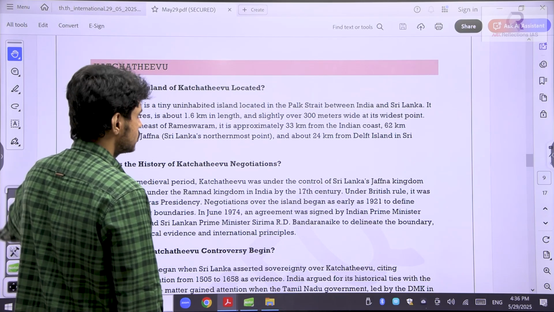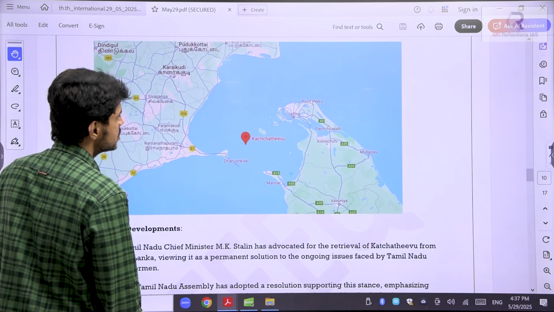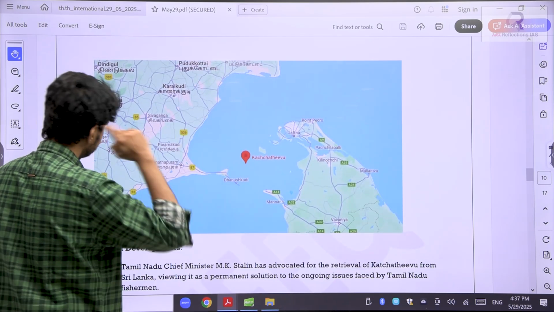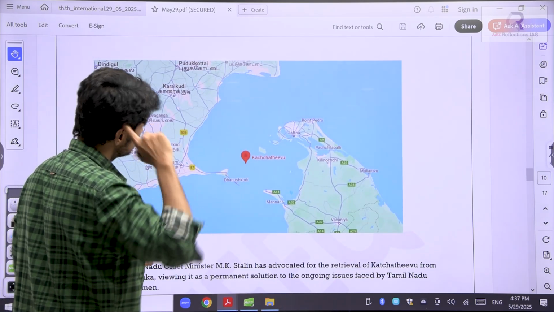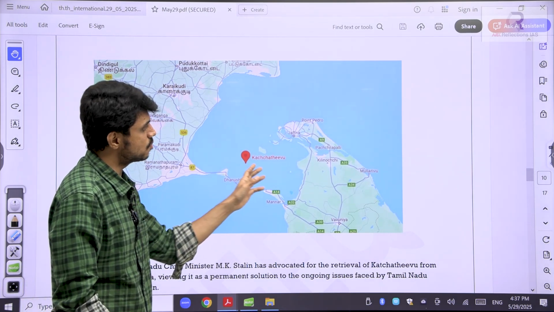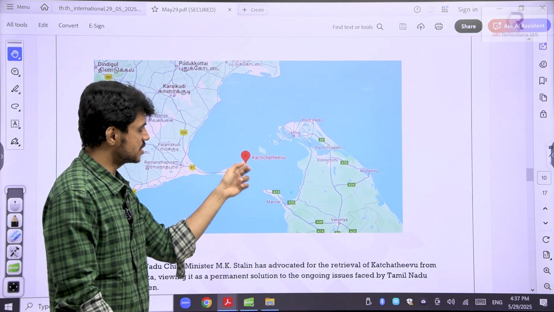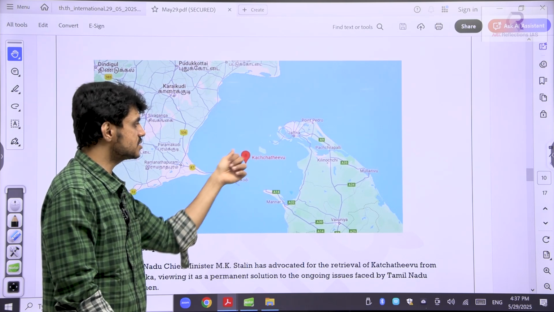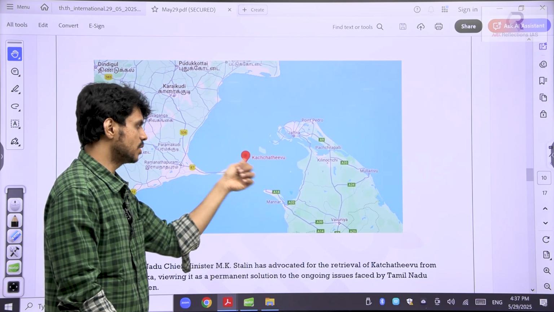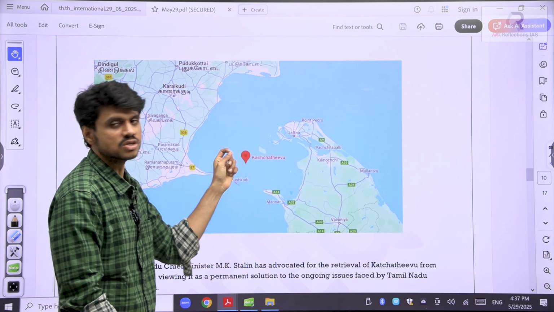Katchatheevu Island. So basically, this is a dispute between India and Sri Lanka. See, can you see here? This is the area where you have the Katchatheevu Island. So in 1974, the Indian government gave this Katchatheevu Island to Sri Lanka. But Tamil Nadu contests this. They say India should take back this island because this area has a good amount of fish resources.